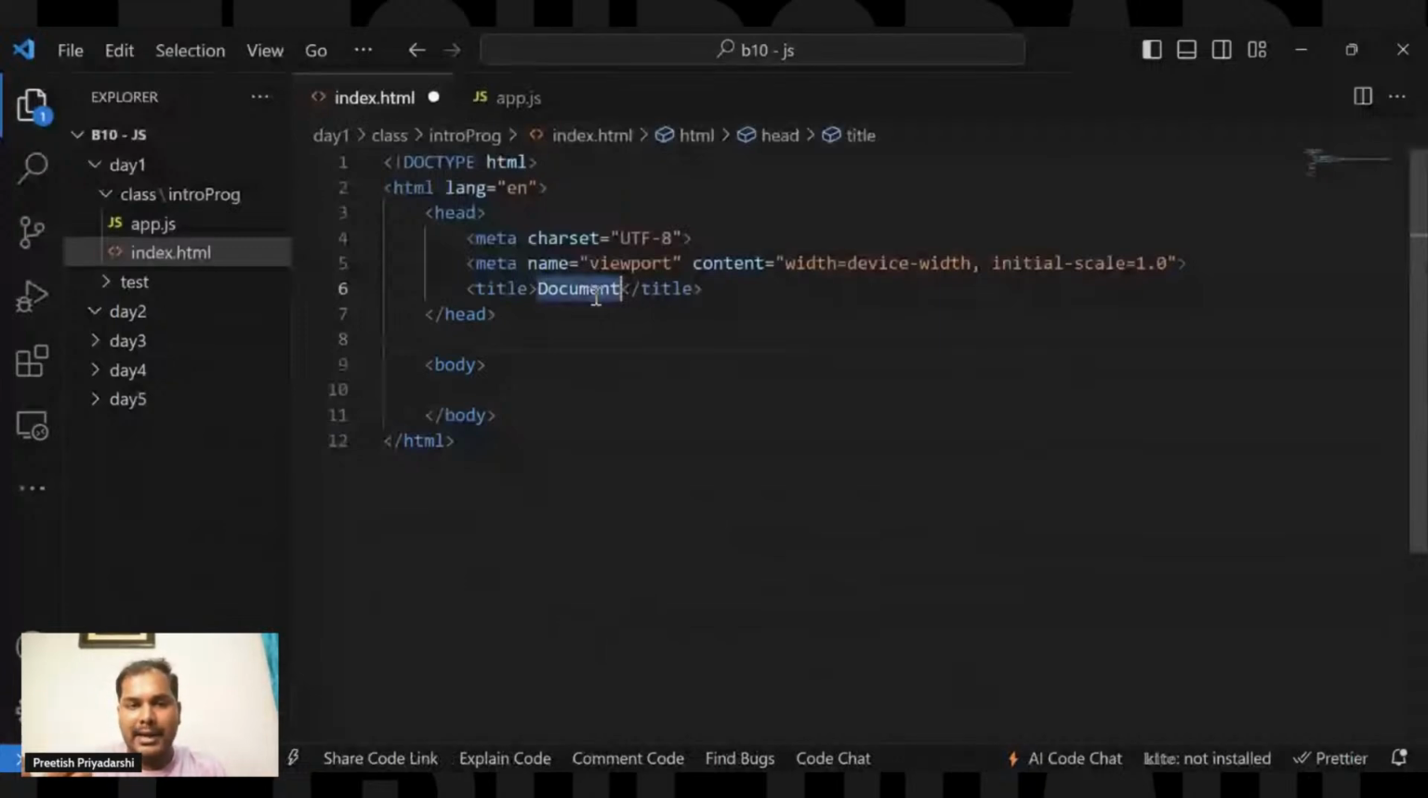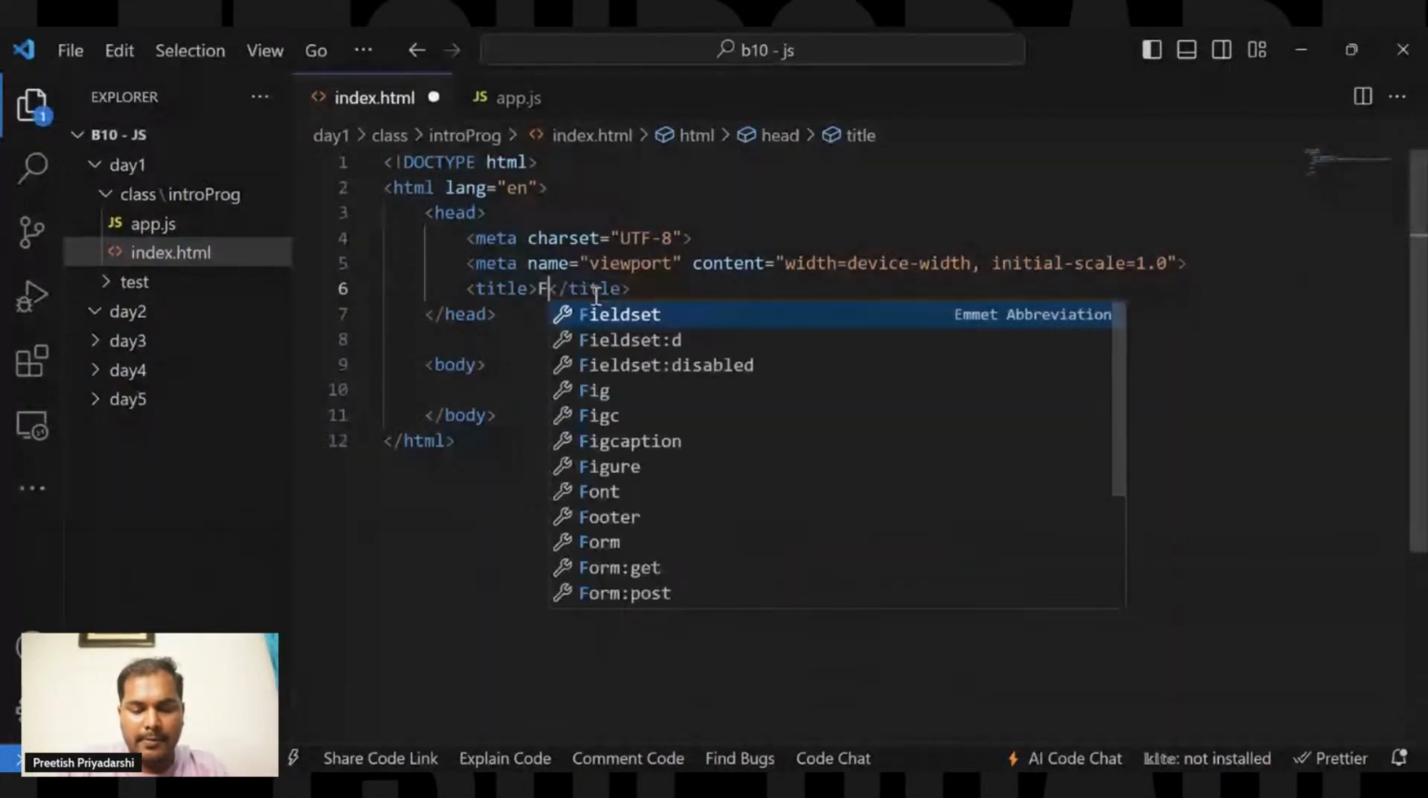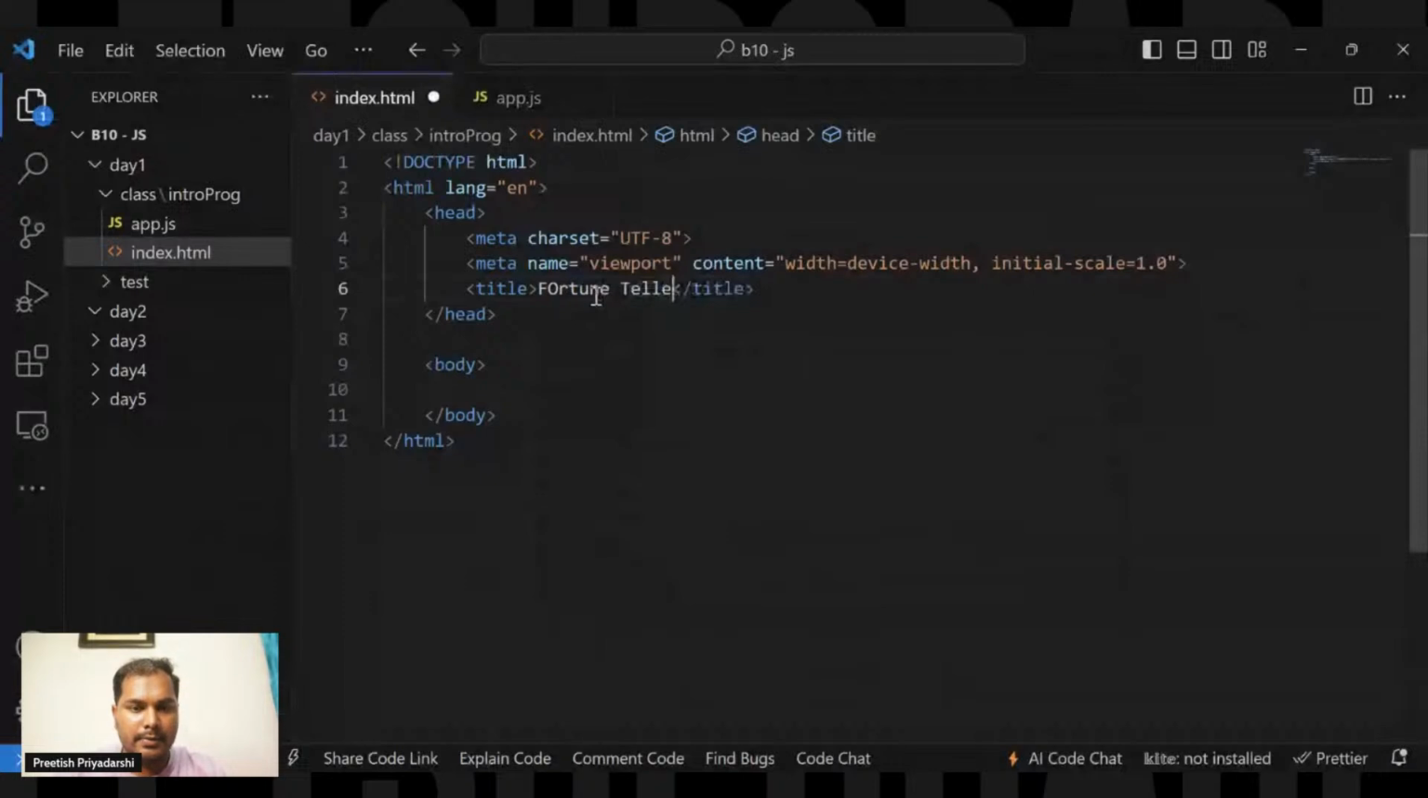So the title is what the page will be known as, which is seen at the tab of the browser. So I want to name it Fortune Teller. Okay, so to understand the fortune part, it will be displayed on the browser part.